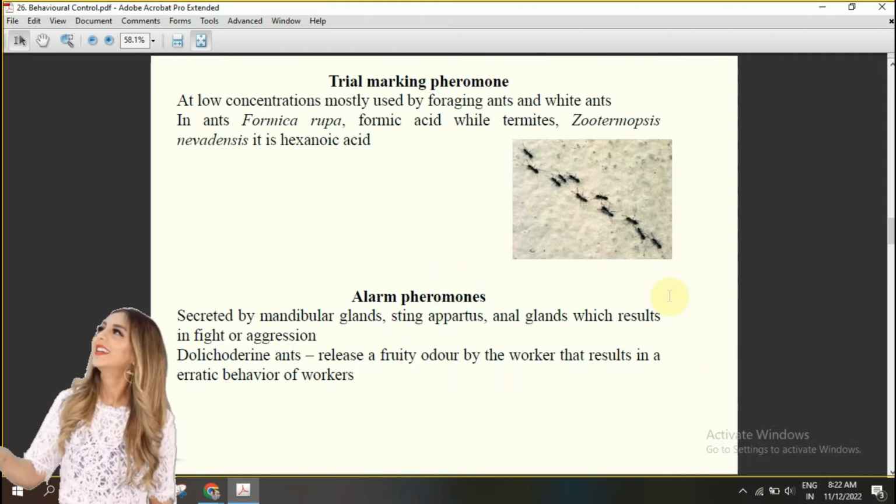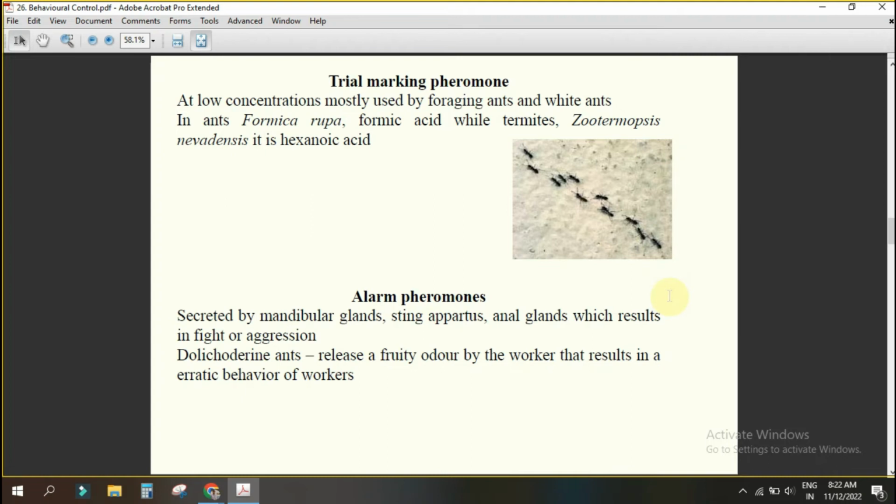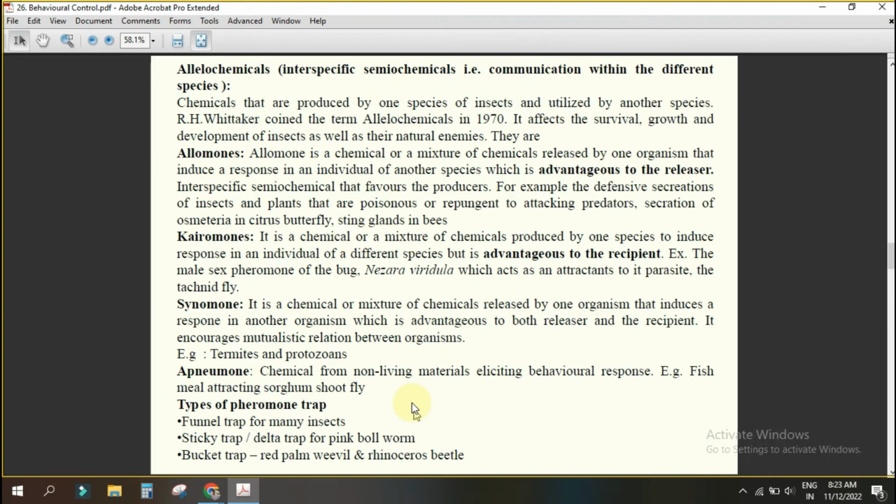Suppose you see two honeybee boxes are there. From one honeybee box, they have stung you. It does not mean the other honeybee box will also come to sting you. They won't come. Only from the same box, the same individuals will come to sting you. Understanding or not? Yes, sir. Okay, that is what your alarm pheromone.